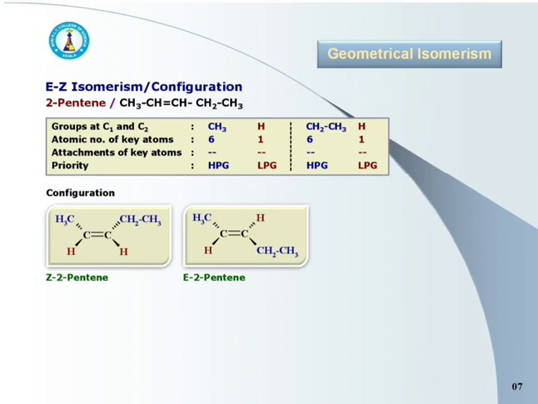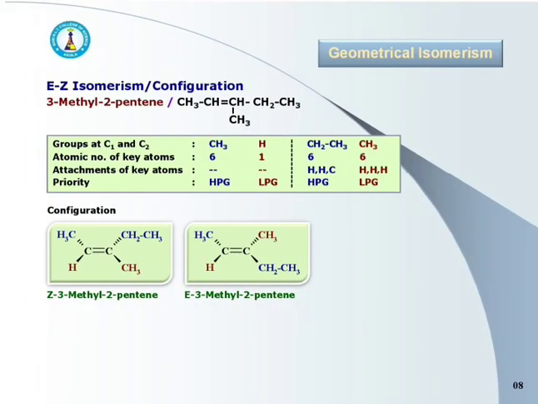The configuration with higher priority groups at the same side is the Z isomer, whereas the configuration with higher priority groups at diagonally opposite sides of the double bond is the E isomer. Hence the first structure is the Z isomer, that is Z-2-pentene, whereas the second structure is the E isomer, that is E-2-pentene.